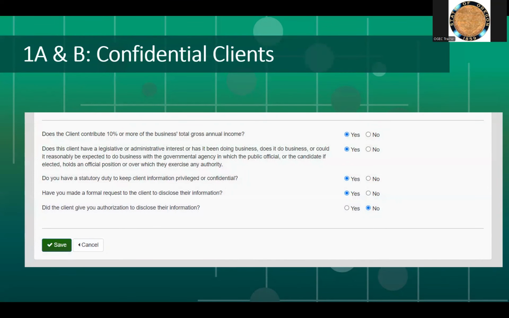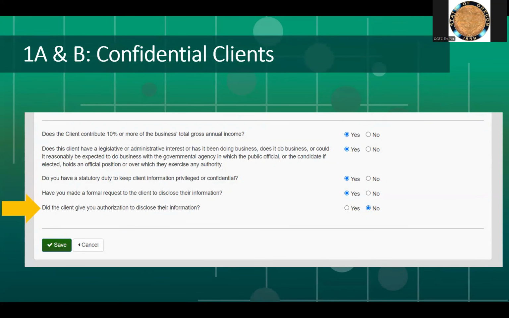If you do have clients that you have a statutory duty to keep private or confidential, the process will look a little different. You'll select yes on the question asking about a duty to keep client information private. Then you'll be questioned on whether you've made a formal request to disclose their information. You must make this request. If you select no, you'll be directed to enter the client's information.